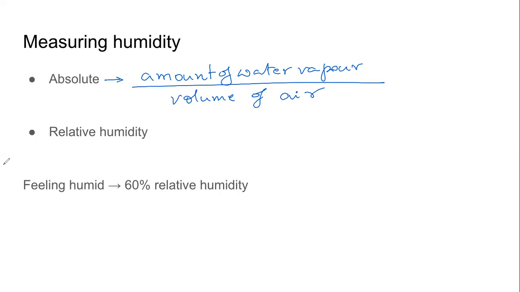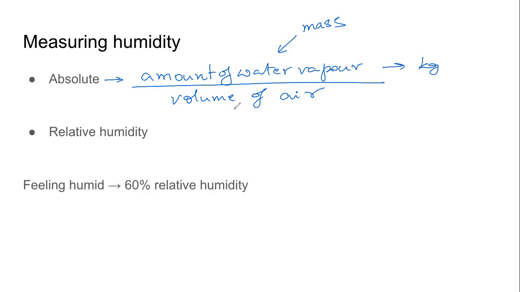If we are given a volume of air, how much water vapor does it contain? When we divide, we get the absolute volume of air. क्यों? इससे क्या पता चलता है? Now, amount of water vapor, any amount. Now this is about mass. Now mass is measured in kg. So amount of water vapor in kg.